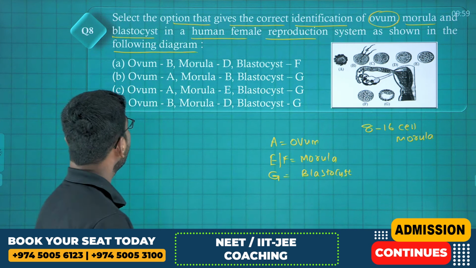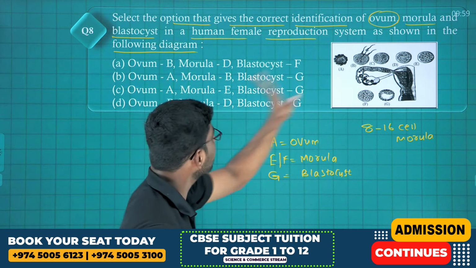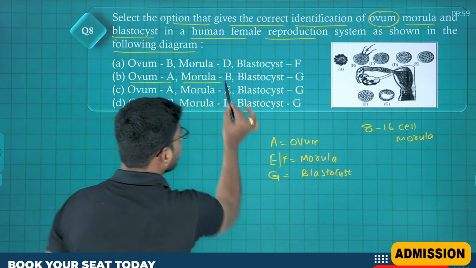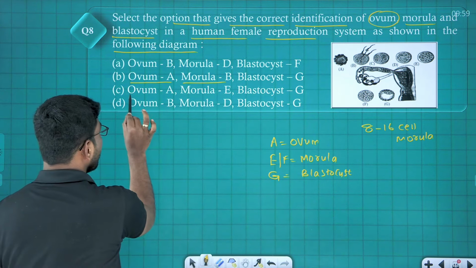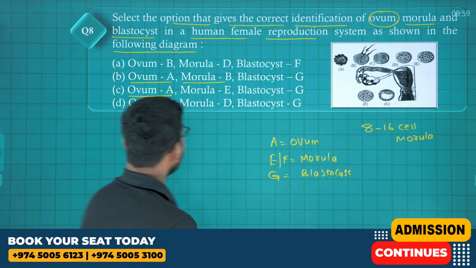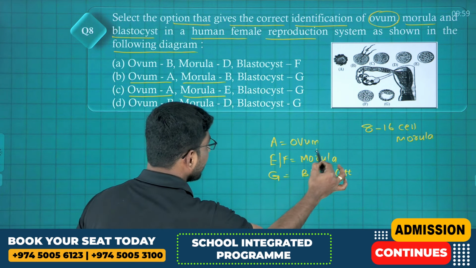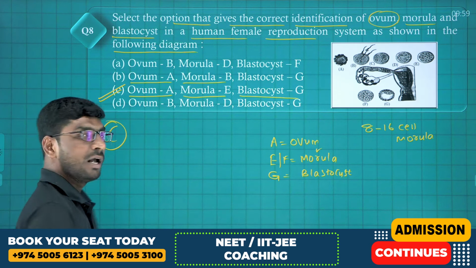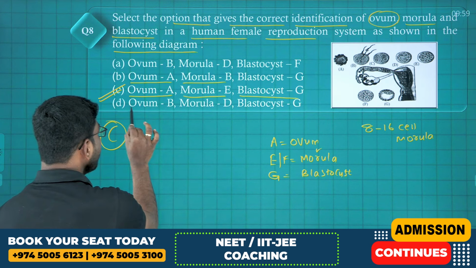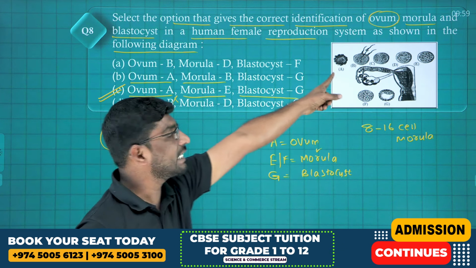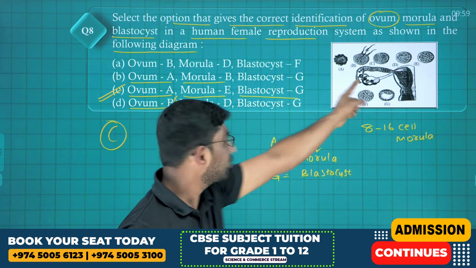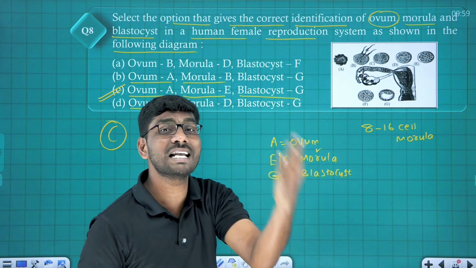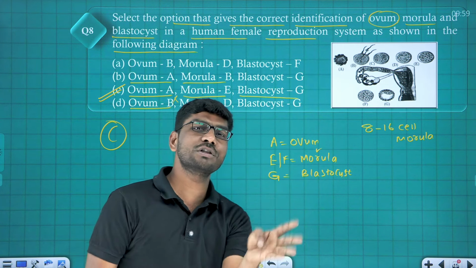Look, find out the correct answer now. Ovum B? B is not ovum. Ovum A. A is ovum. Fine. Morula B? B is the fertilization process. Not correct. Ovum A. A is ovum. Correct. Morula E. E is there. Right. E is morula and G is blastocyst. So option C is the appropriate correct one. And look at option 4. Ovum B? B is not ovum. B is the fertilization process. Am I clear, student? Now it says morula D. What is D? It is not morula. D is the 4 cell stage of the zygote, or 4 cell stage of the embryo.